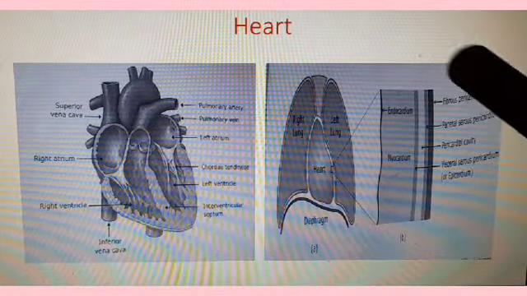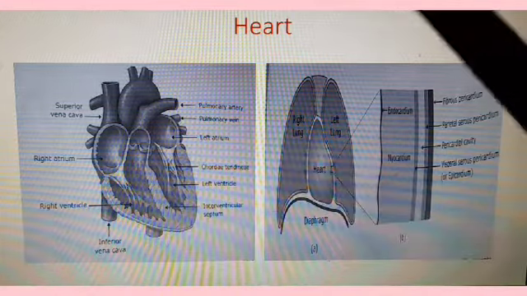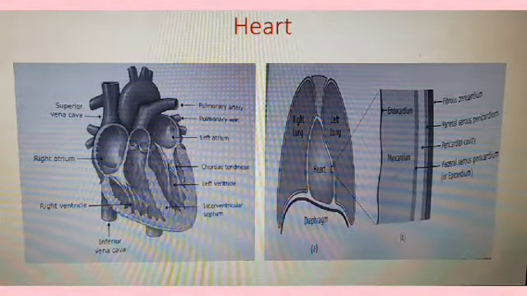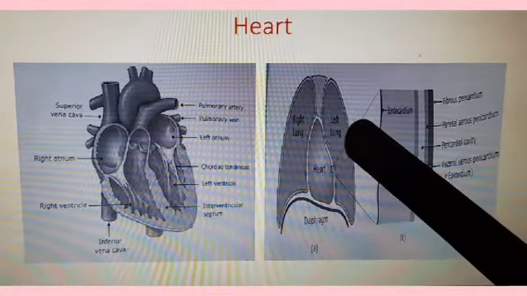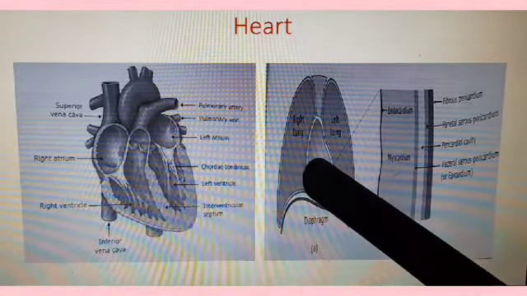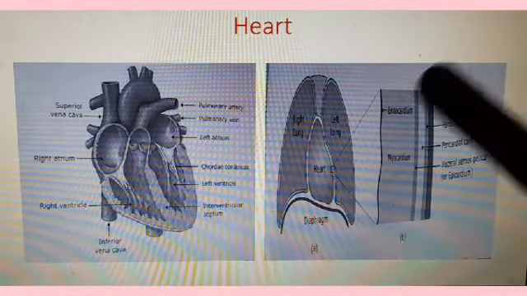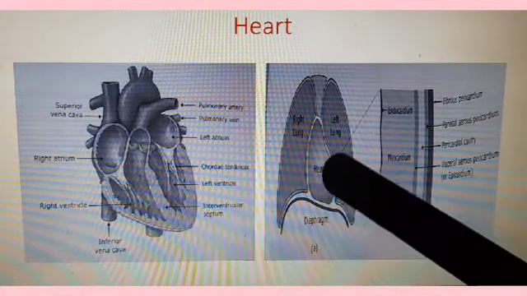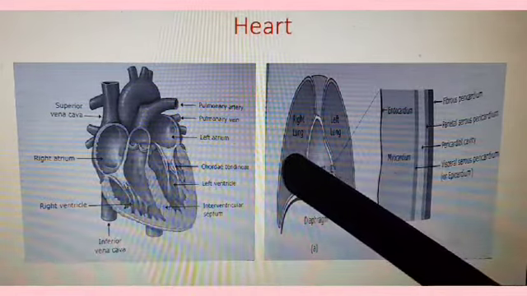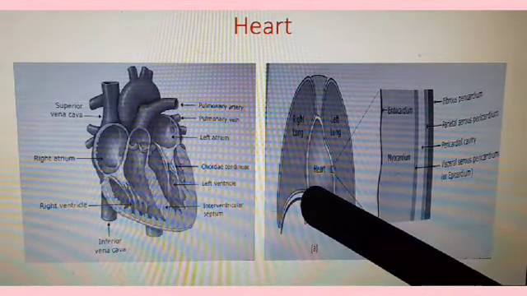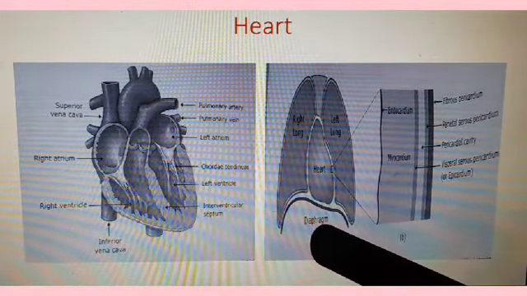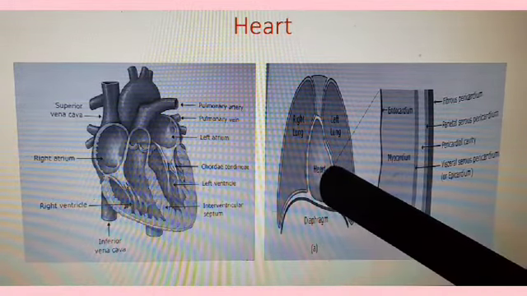This is the pictorial presentation of a typical human heart. This is the left lung, this is the right lung, this is the diaphragm. So, what is the situation of the heart? The heart is situated in between the 2 lungs, slightly left, above the diaphragm.